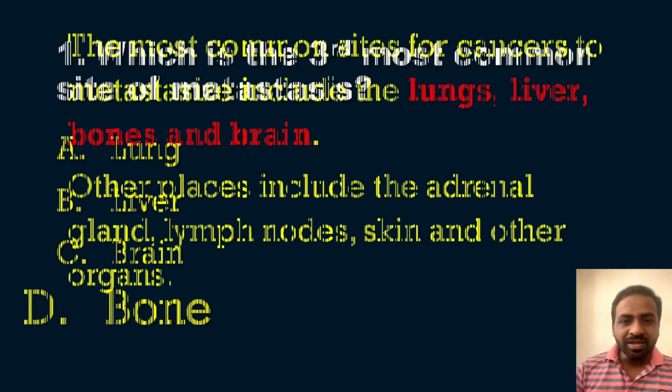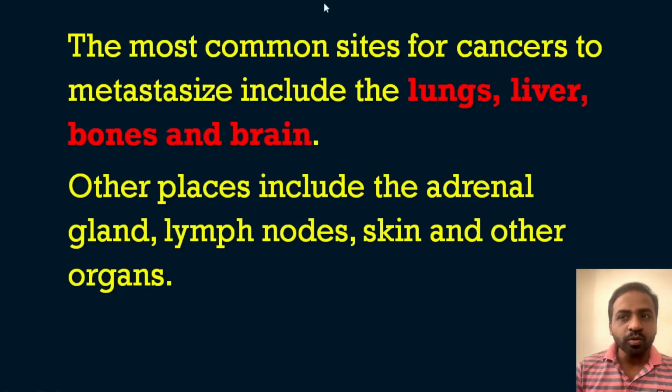If we look at the order of metastasis, the most common sites for cancers to metastasize include the lungs. The lungs stand first, then comes the liver, then bones, and then the brain. This is the order of metastasis according to the site. The other places include the adrenal gland, lymph node, skin, and other organs.